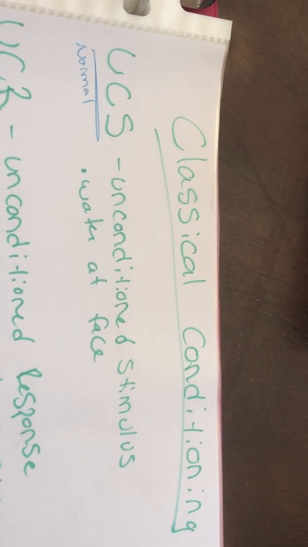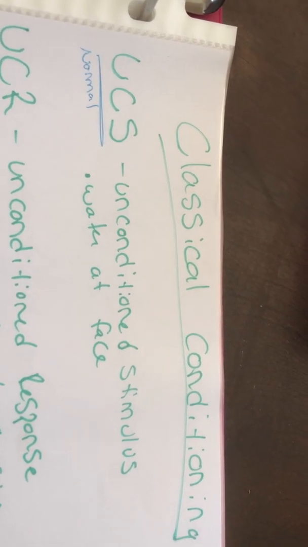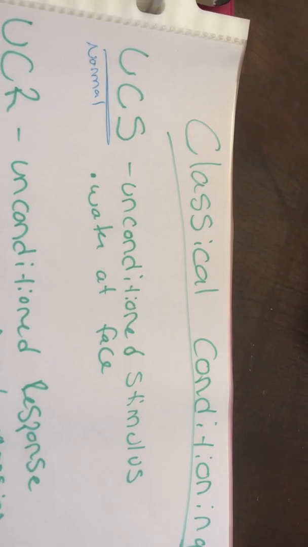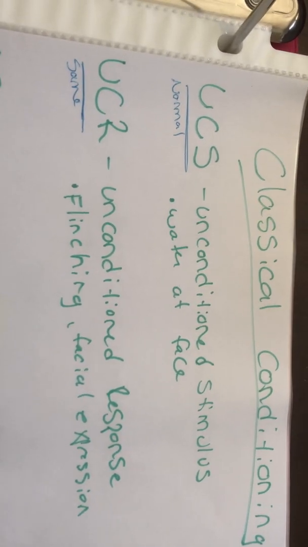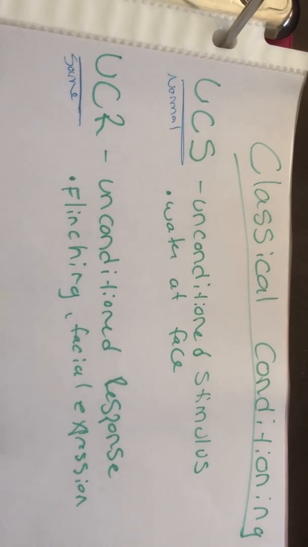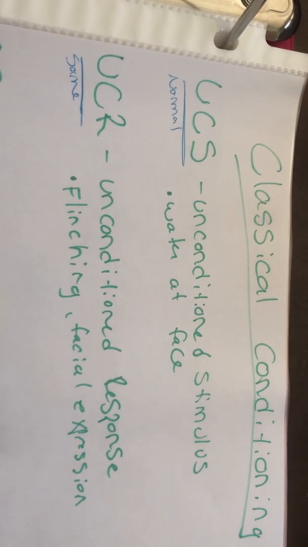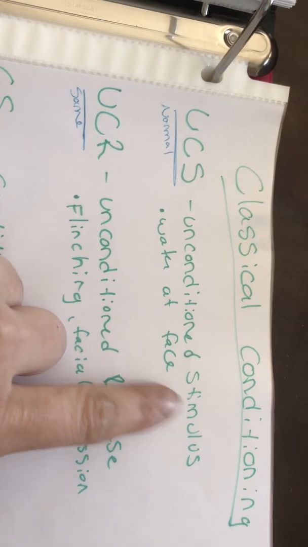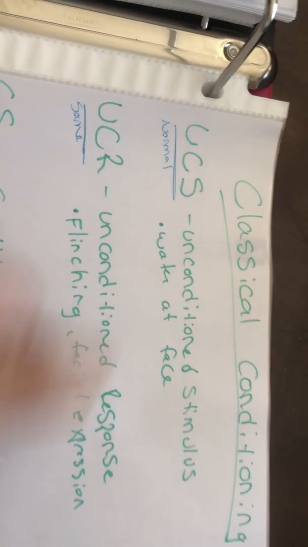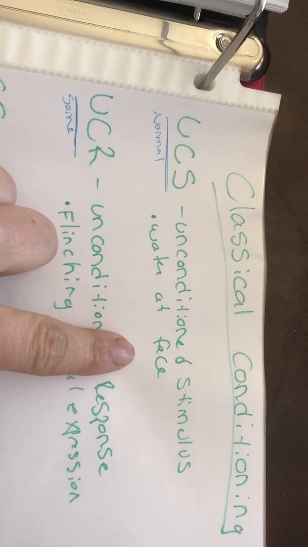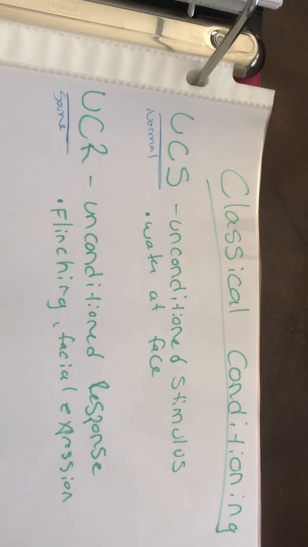So in this example of the demonstration of flicking Mitchell with water, the unconditioned stimulus was the water at the face. So flicking the water at the face, that is the stimulus. The unconditioned response then, because of that water at the face, is the flinching. So we have an unconditioned stimulus and an unconditioned response. These two go together. A stimulus is something that promotes something to happen, and the response is something that happens because of that stimulus. So again, the water at the face was the unconditioned stimulus, and the unconditioned response was the flinching or those facial expressions that he was making.